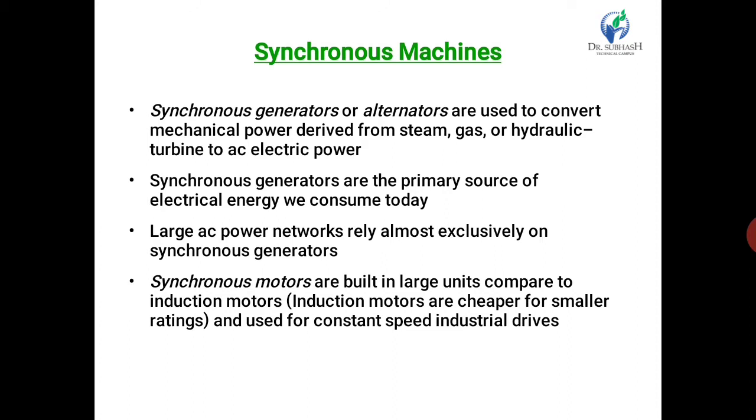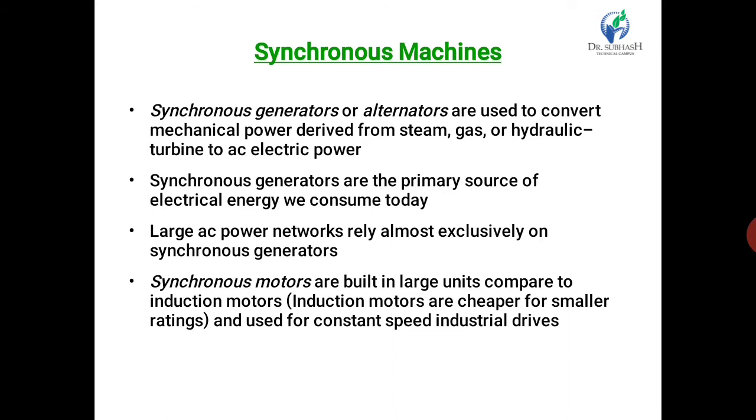The bulk of the electrical power for everyday use is produced by polyphase synchronous generators, known as alternators, which are the largest single unit electrical machines in production.